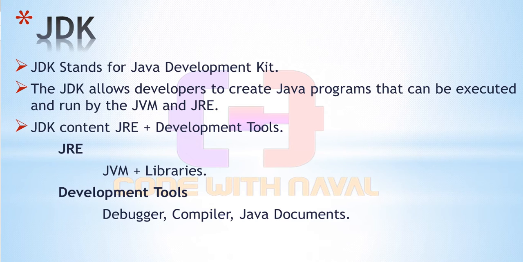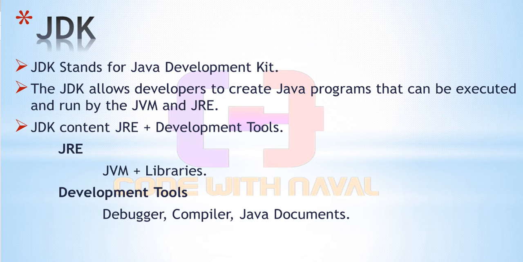Then finally we have the JDK. JDK stands for Java Development Kit. The JDK allows developers to create a Java program that can be executed and run by the JVM or JRE. If you are a developer, then you need a JDK. If you are not a developer and you just have to execute already created or already compiled code, then you don't need the JDK.